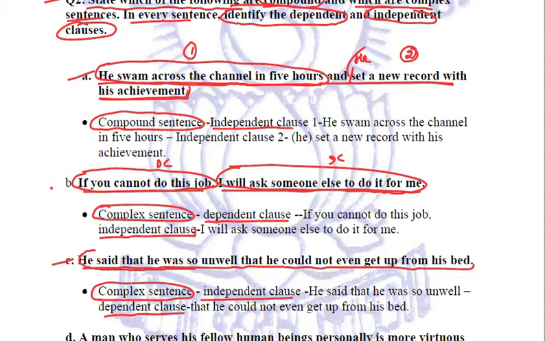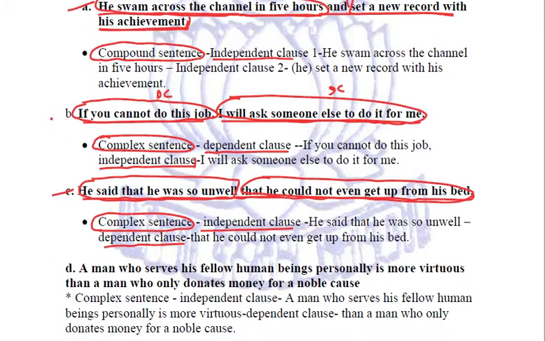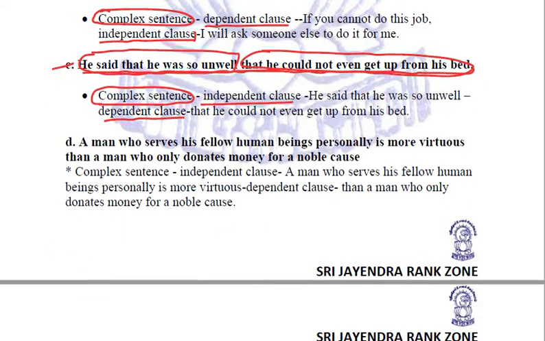He said that he was so unwell is an independent clause. That he could not even get up from his bed is a dependent clause. I hope you are able to differentiate better now between the compound and the complex sentences.